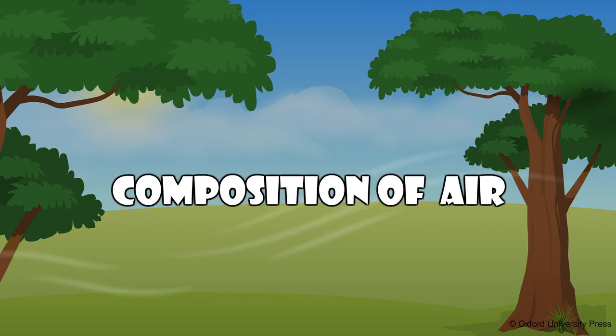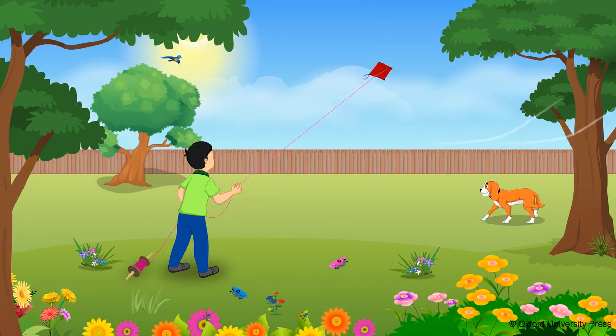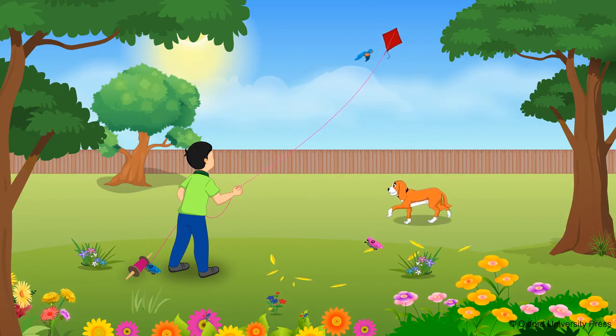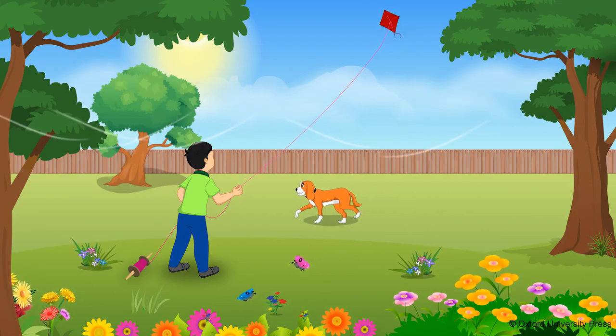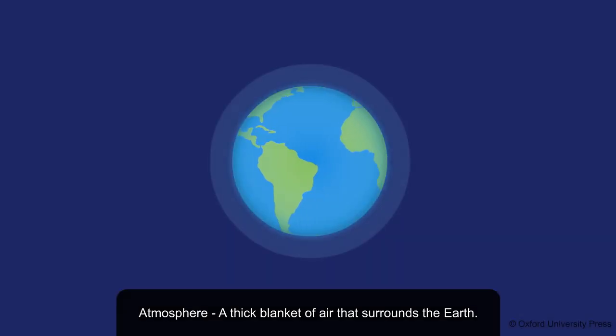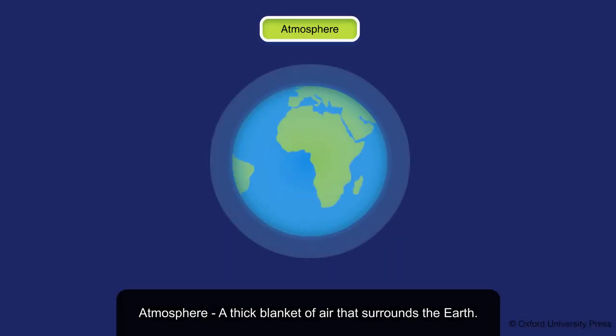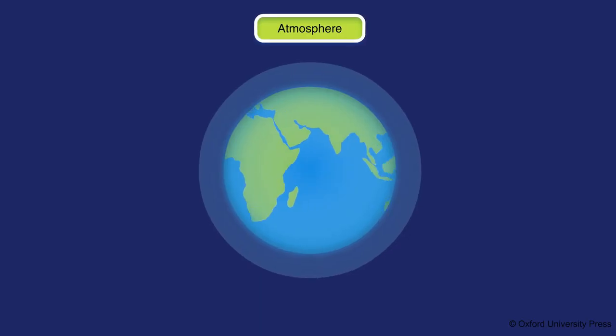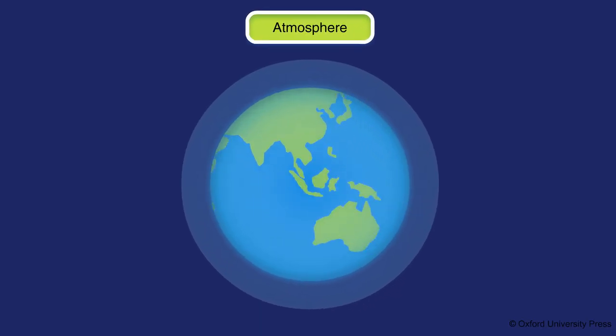Composition of air. We all know that air is essential for living organisms. We cannot see air, but we can feel it and hear it in the rustling of leaves. A thick blanket of air surrounds the earth, called the atmosphere. Due to the presence of this thick layer, life is possible on earth.